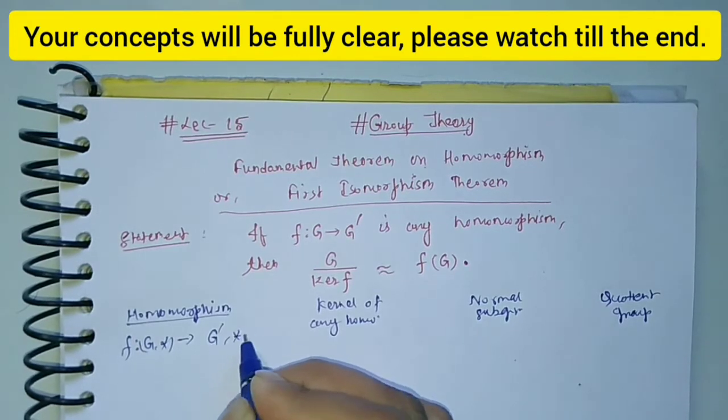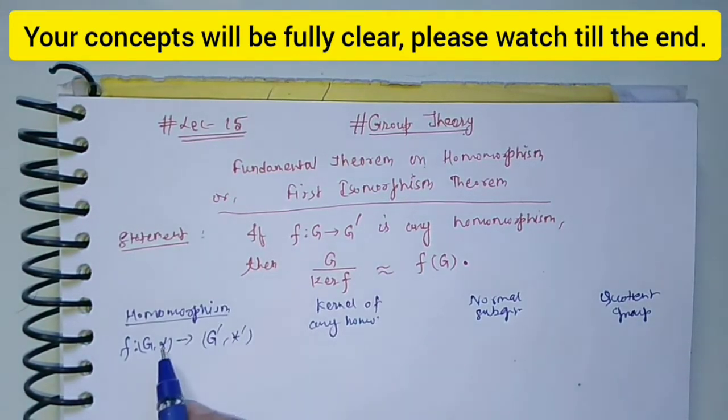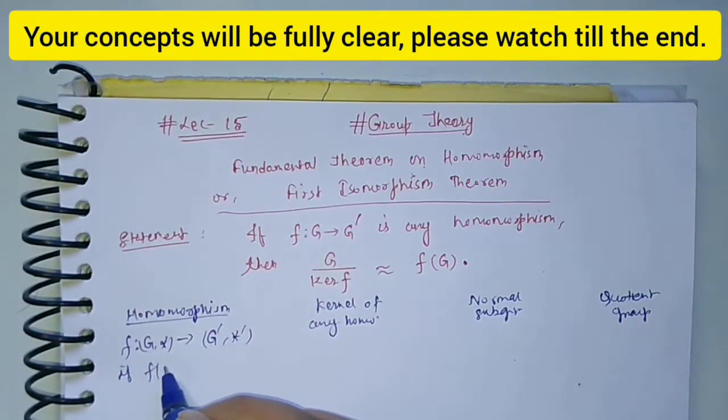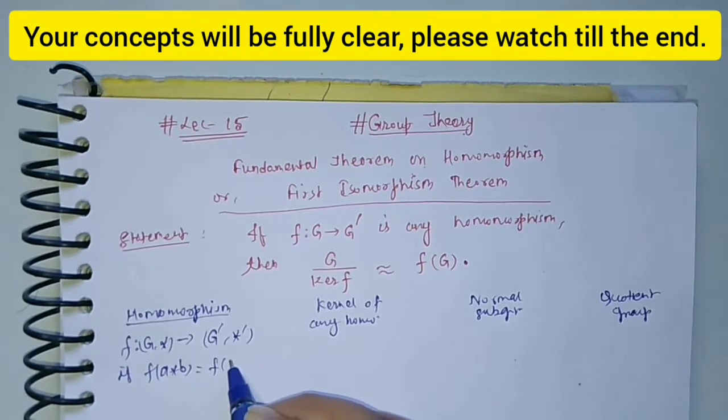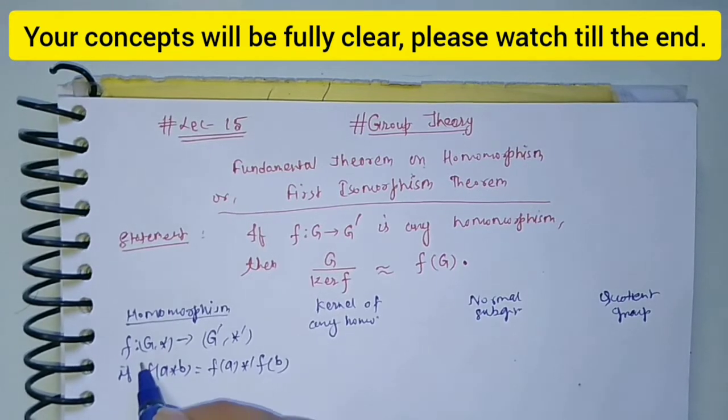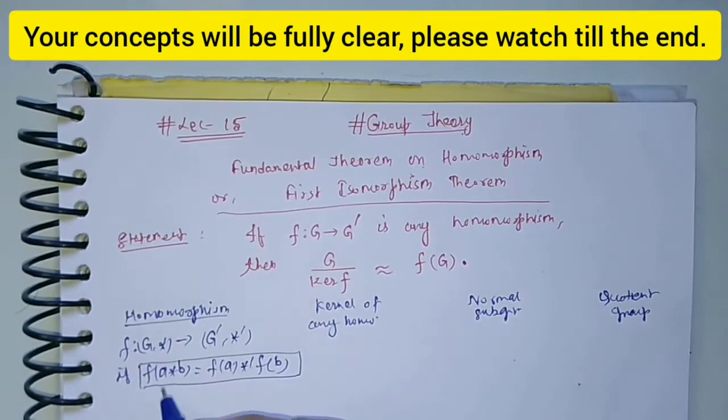So first, homomorphism. For this, let f be any function from a group G star to another group G dash star dash, where star is a binary operation in G and star dash is a binary operation on G dash. Then this function becomes a homomorphism if f of a star b becomes equal to f of a star dash f of b. If this property holds for any function, then that function will be called a homomorphism.